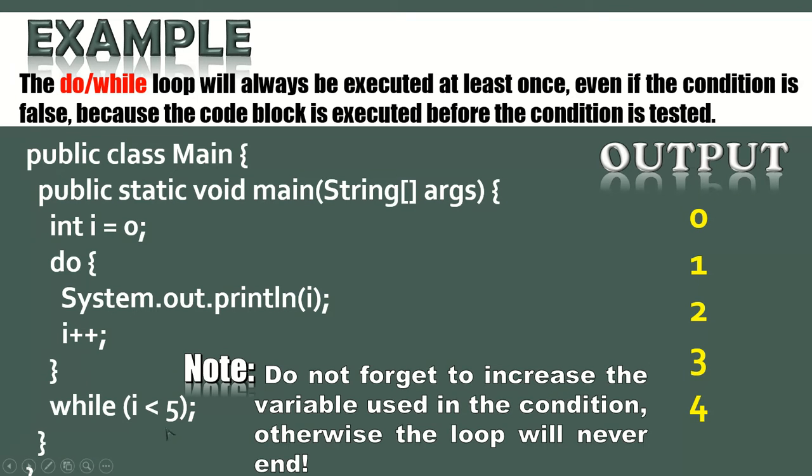Then it will check whether it is less than 5. So if it is less than 5, so if it is 4, it will get in. But when it is 5, it will not get in. So the loop will not be done, and it will end. Up to 4 it will be printed.